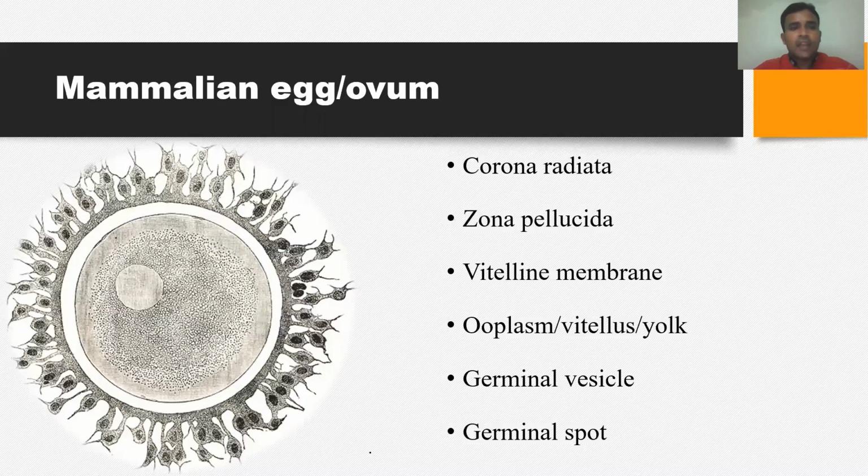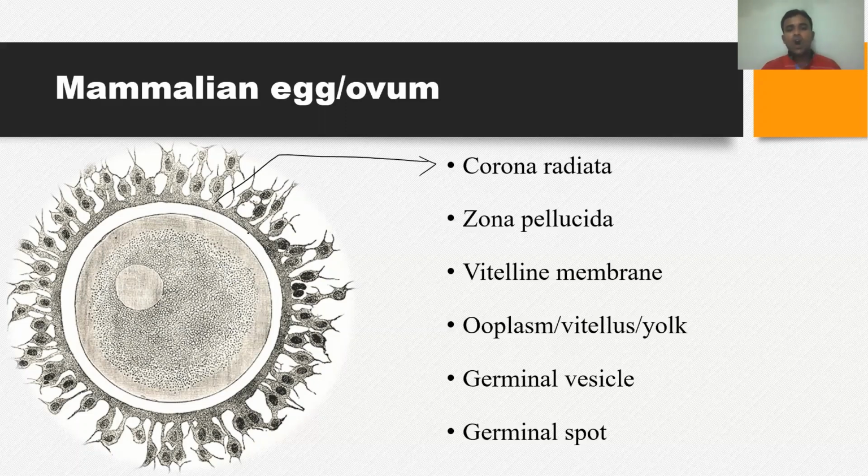So here is the diagrammatic representation of the mammalian egg or ovum. Just see the important structural components. During ovulation, the ovary releases a secondary oocyte, which consists of different structural components. The outermost layer is called the corona radiata. This is a cellular protective covering called the corona radiata, and it is followed by